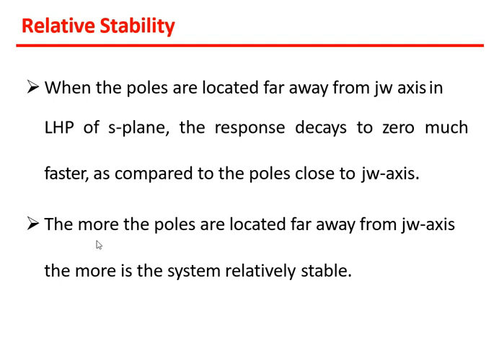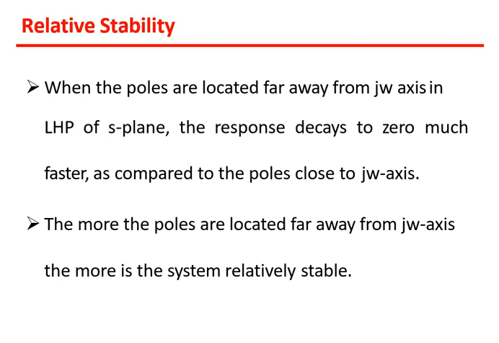Okay, so this is the importance of poles, because previously we have discussed this, and I have told you that these poles and zeros are very important for deciding the stability of the system. Number of times I have repeated that, and now in this unit we have to see what is the significance of these poles. As clearly mentioned here, as the poles are located far away from the j omega axis in the LHP of the S plane, the response decays to 0 much faster, which means the system will be stable.